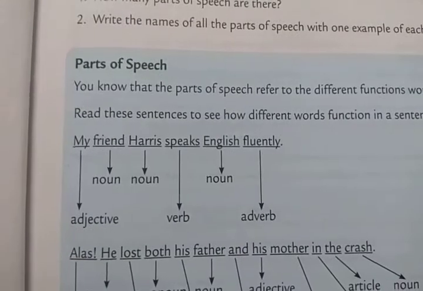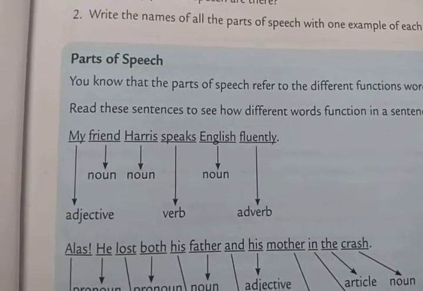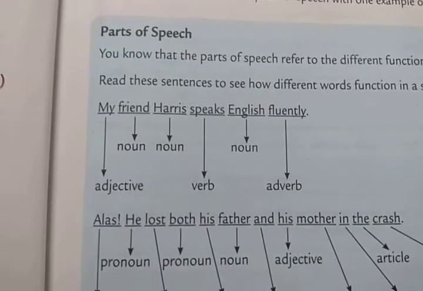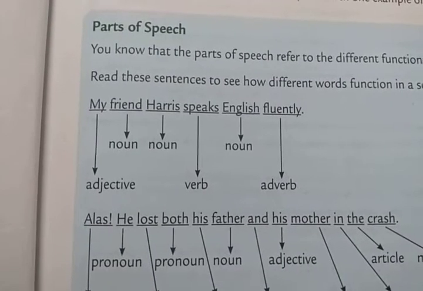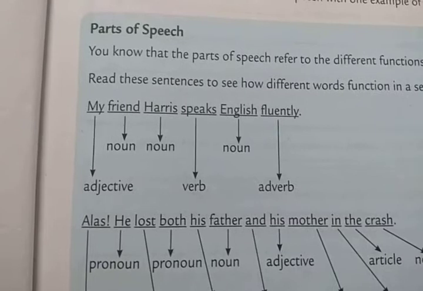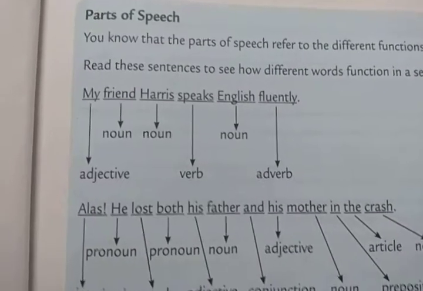Now I am going to read this sentence. My friend Harry speaks English fluently. Now let us see what are the different parts of speech in this sentence. My is adjective, friend is noun, Harry is noun, speaks is a verb, English is a noun, fluently is adverb.